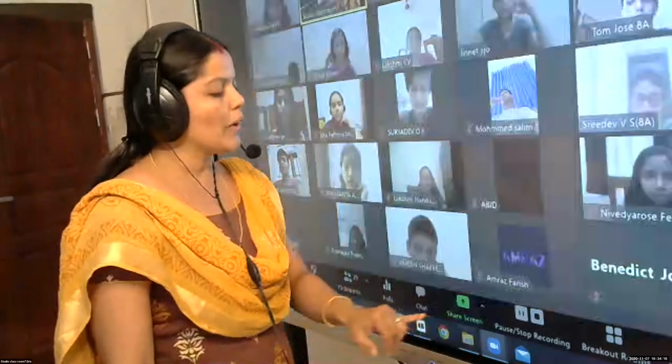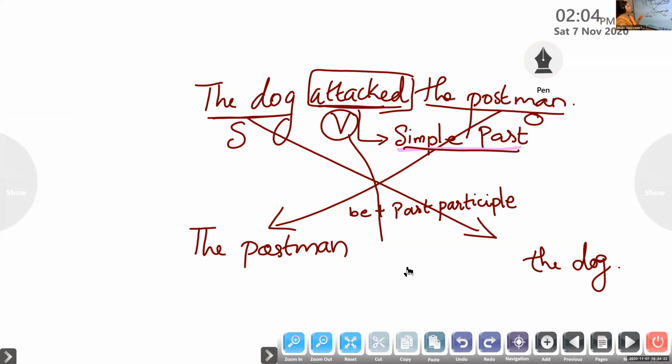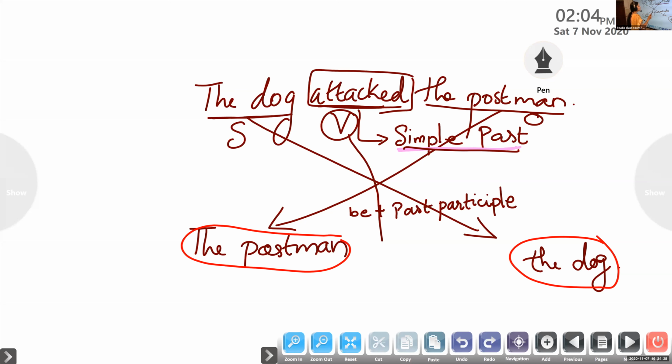Yes, ma'am. Okay, so let me share the screen once again. We are moving to the previous page. The dog attacked the postman. Okay, according to the point number 1, we have interchanged the position of the subject with object, and again here object with subject, right, in the passive form. And I have told you we must use the form of be plus past participle form of the verb.